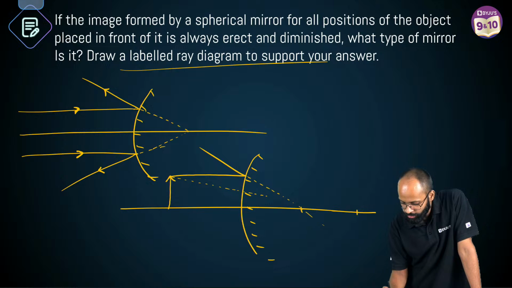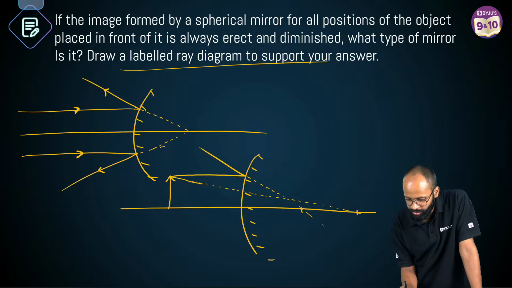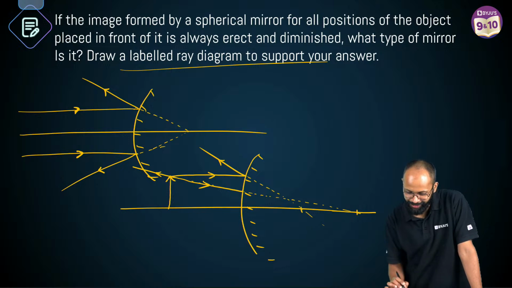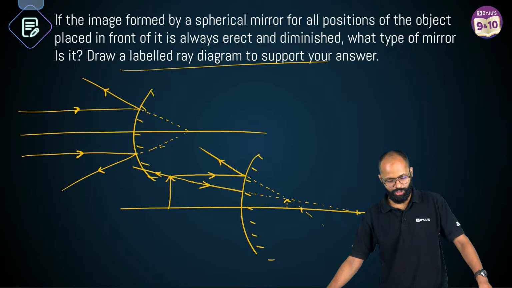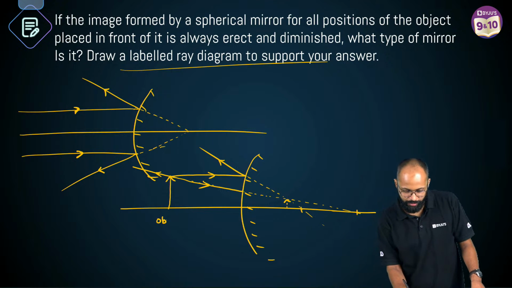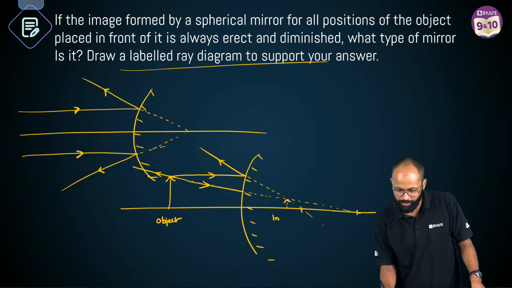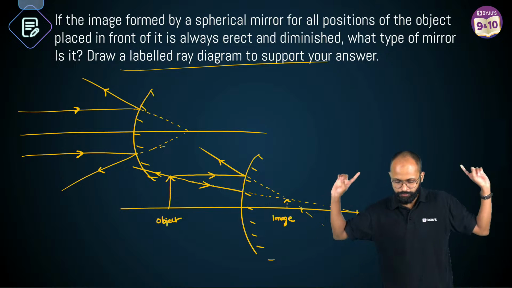Come, come, come, there it is. This becomes your center of curvature ray. Wow, what a drawing I made, I enjoyed it. That's nice, right? So this becomes your image. Correct? This is your object. This is your image. Fine.